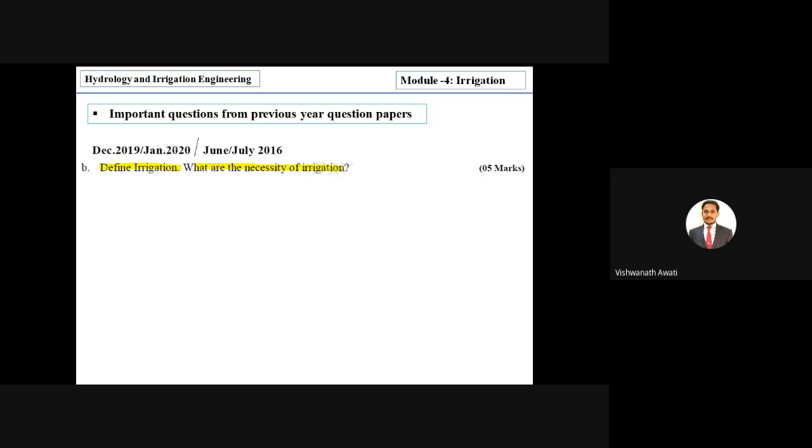It is mainly about defining irrigation first, and next explaining why irrigation is a necessity. In June July 2019: define the term irrigation, briefly describe the factors which necessitate irrigation. Same question asked in a different way. Define irrigation, and describe the factors, meaning point by point explain why irrigation is a necessity.